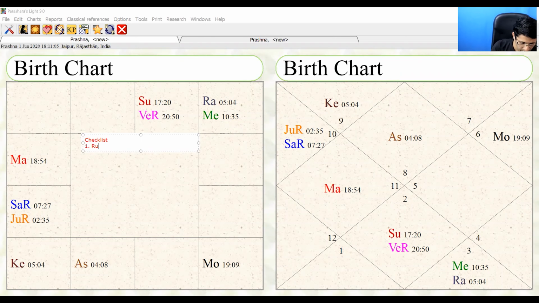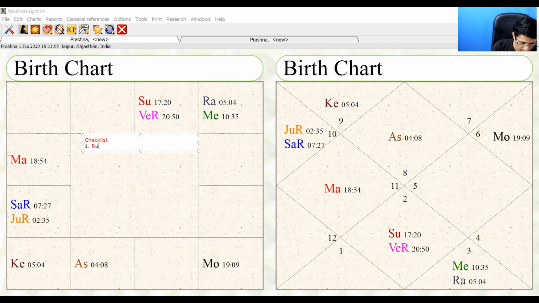Next one is the aspects to and from Mars. Mars has special aspects. Mars can aspect the 4th from itself, 7th from itself, and 8th from itself. So when it is placed, let's say in our example, in the 4th house, it will aspect the 7th house with the 4th aspect, the 10th house with the 7th aspect, and the 8th aspect will be on the 11th house.